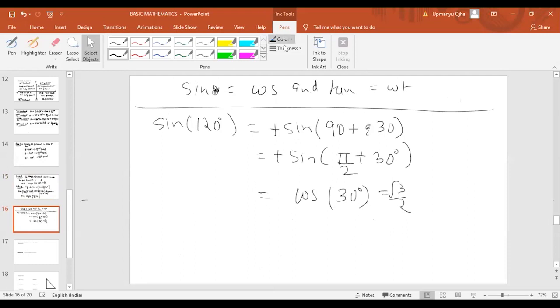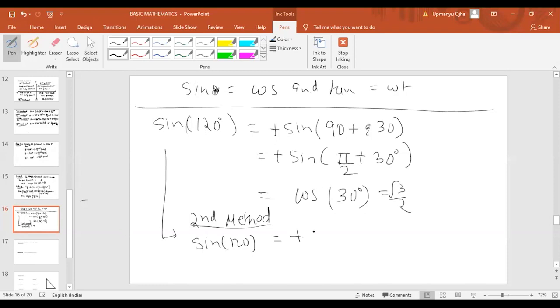Now we can also write sine 120 by a second method. Again the same case, we have to locate 120 degree. 120 degree will be in second quadrant. In second quadrant, sine is positive, so I write positive here.